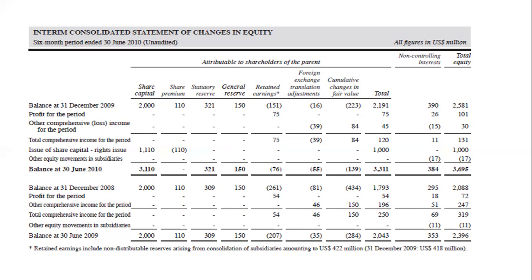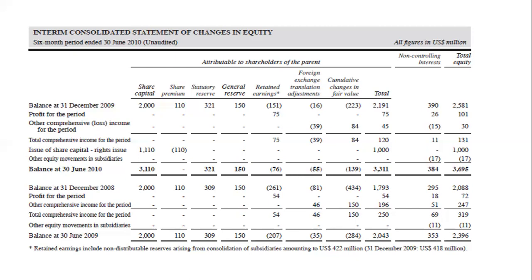So basically, it's just to show us how our equity elements have changed from the last reporting period to the current reporting period.